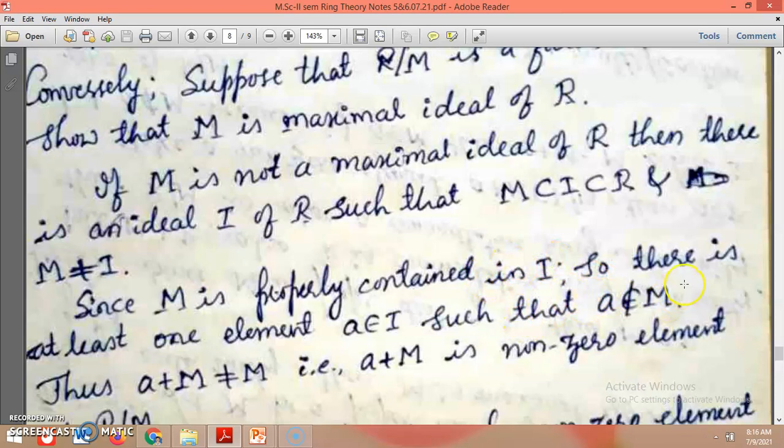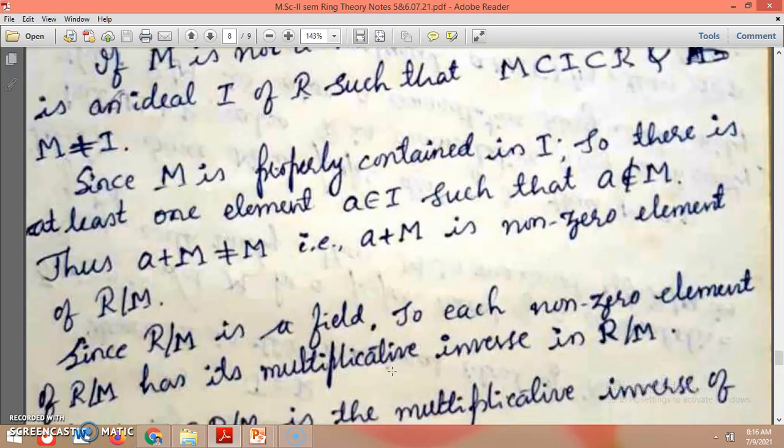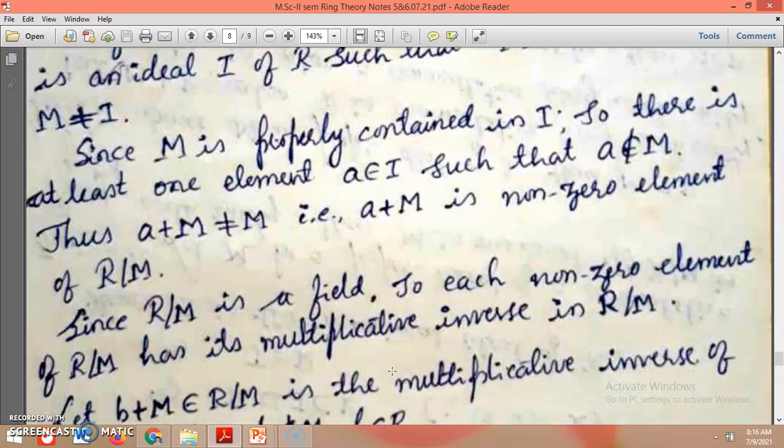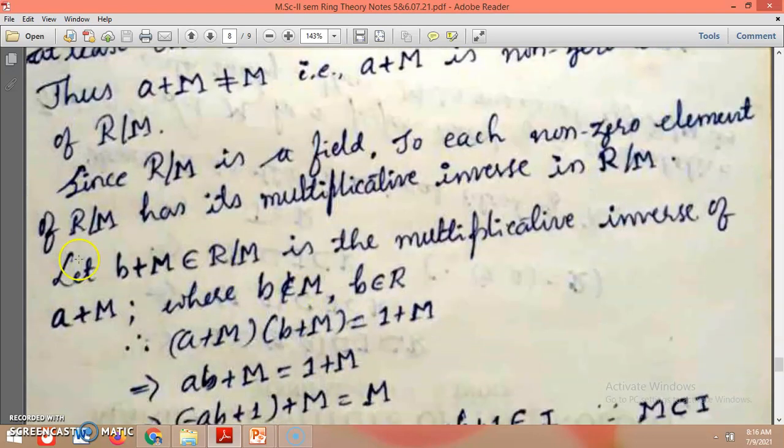That means M is a maximal ideal. Since A plus M is not equal to M, A plus M is a non-zero element of R over M. Since R over M is a field, each non-zero element of R over M has its multiplicative inverse in R over M. So let us take B plus M, a member of R over M, to be the multiplicative inverse of A plus M.